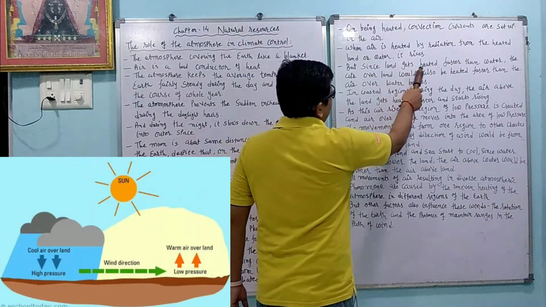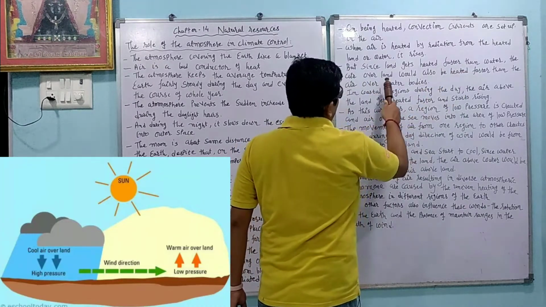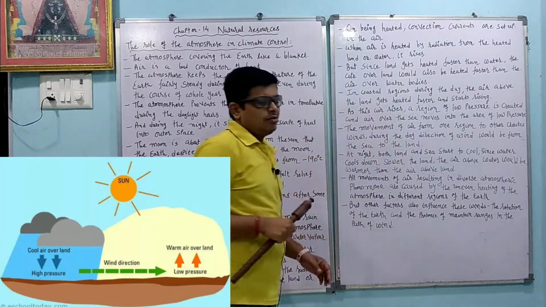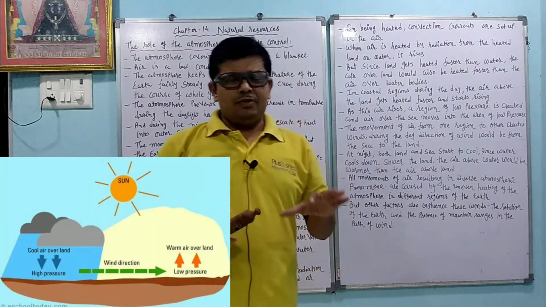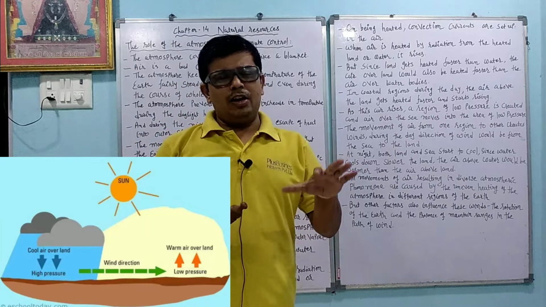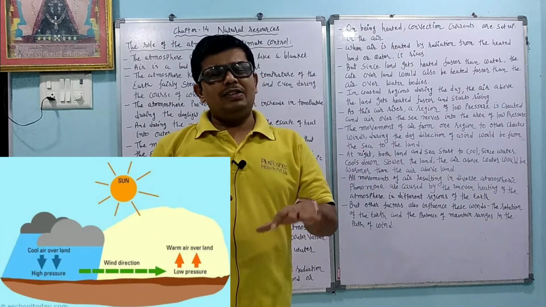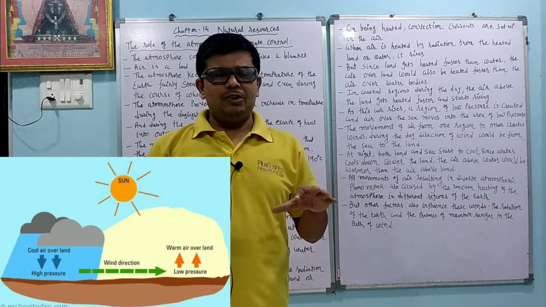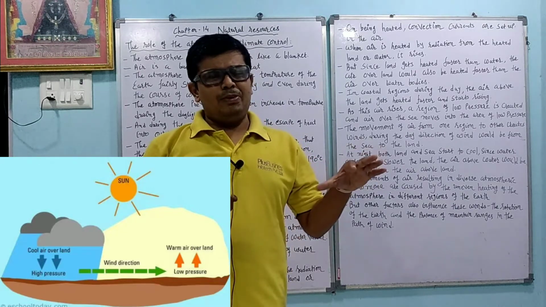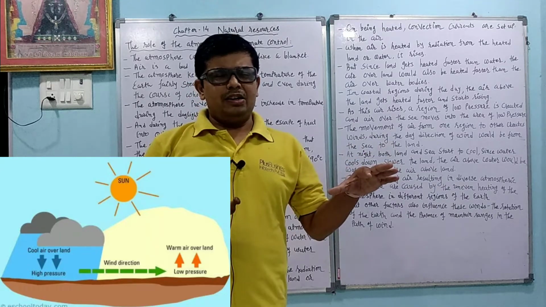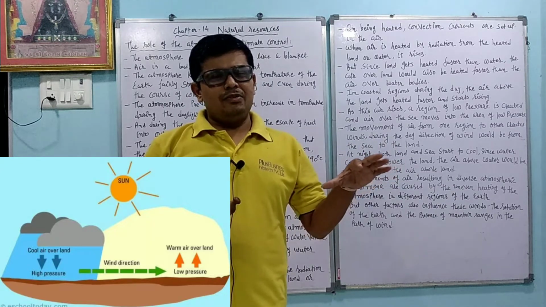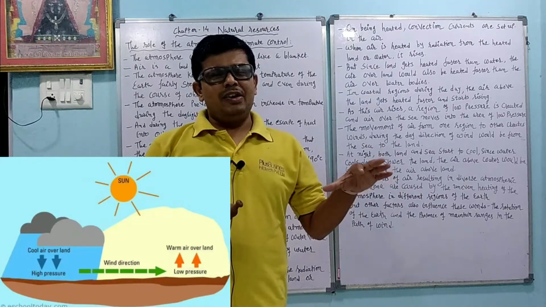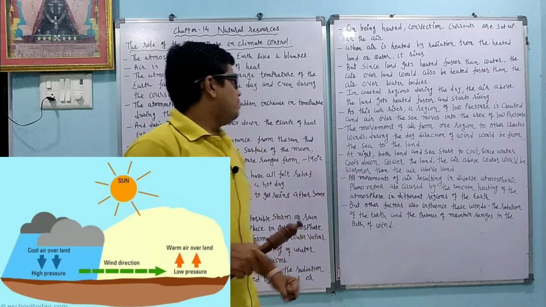But since the land gets heated faster than the water, the air over the land would also be heated faster than the air over the water bodies. Now dear student, we have two situations. In the first situation, the air above the land rises fast, because we know that solids are heated faster than liquids. In the same way, the air over water areas, like a river or pond, rises slowly. The reason is that liquid is not heated as fast as solid.